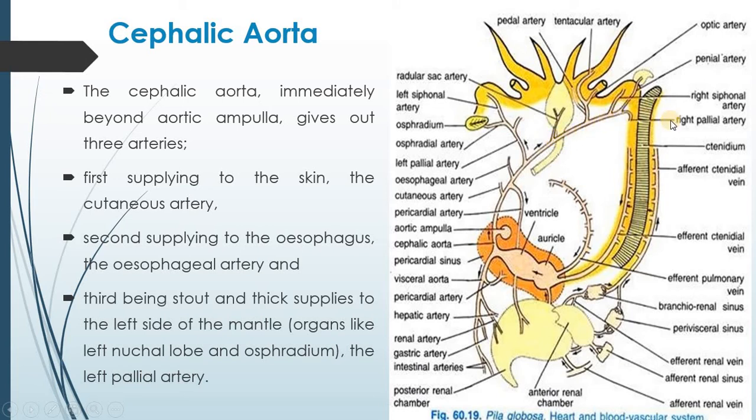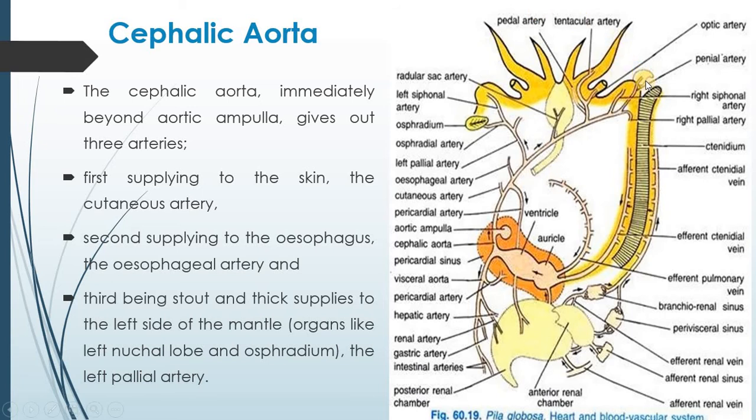This is the right pallial artery which is supplying the right part of the mantle, the right siphonal artery. This is the right siphonal artery supplying the right knuckle lobe, and the penial artery supplying blood to the copulatory organ.